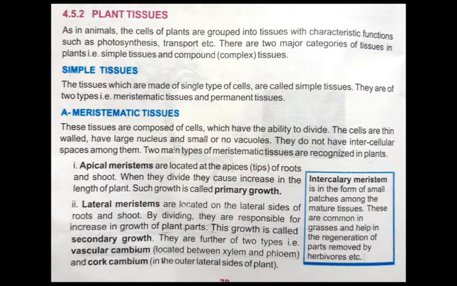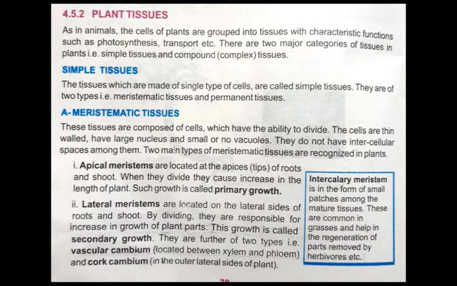Now students, what are apical meristems? They are basically located at the tips of roots and shoots. When they divide, they cause an increase in the length of the plant. And the growth that occurs due to the apical meristem is called primary growth. This is the definition of primary growth: the division that causes an increase in the length of the plant is called primary growth.